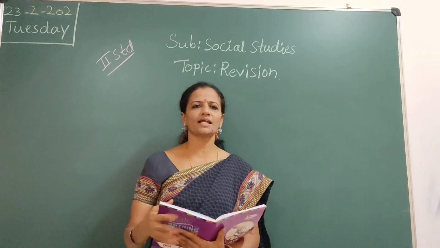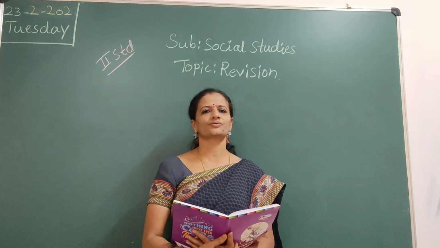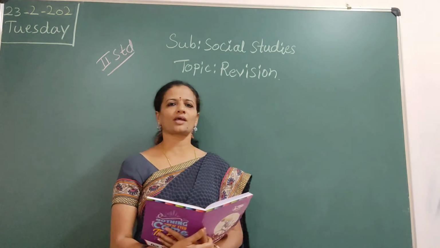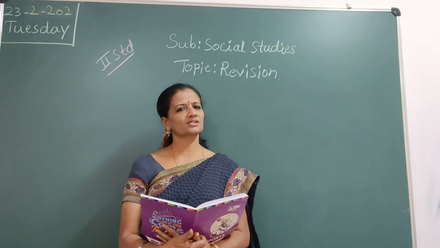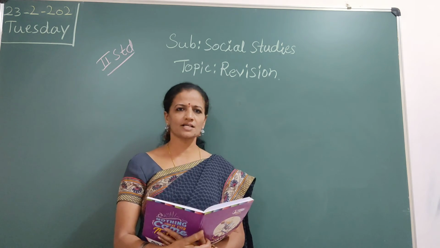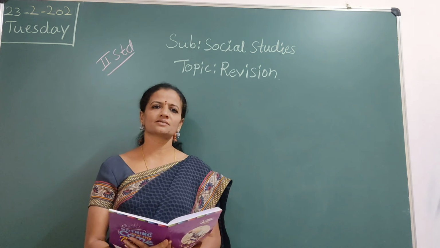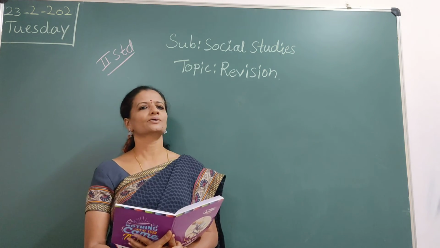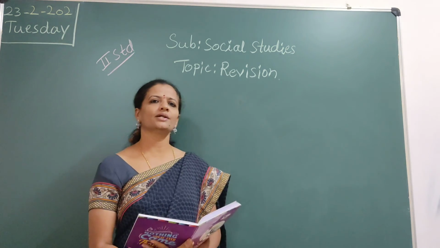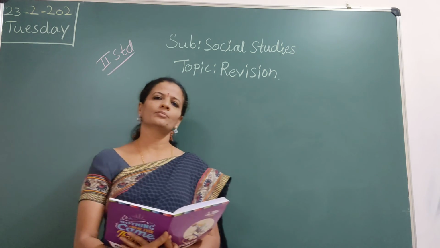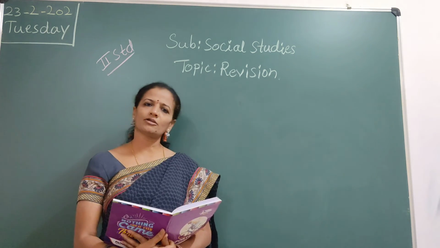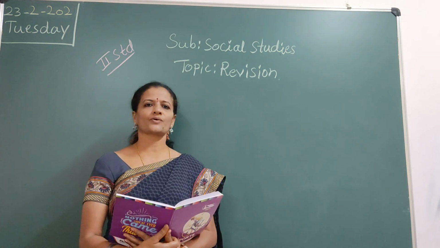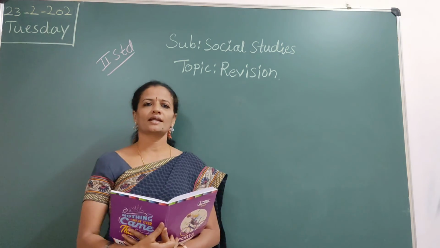So these 3 lessons everyone should learn at home for FA3. In last class we revised objective types. In this class, answer the following: lesson number 8, lesson number 9, lesson number 10. Children, everyone should learn at home nicely, prepare nicely. All the best for everyone. Activities also we have to do in these 3 lessons. Already I have told.